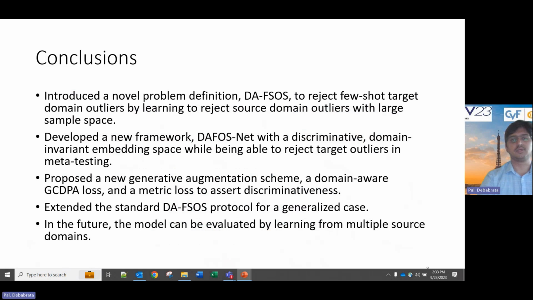Overall, we proposed DFSOS, a novel problem formulation, and experimented with both the standard case and the generalized case. We introduced DAFOSNet, having a discriminative domain embedding space with several loss objectives. Further, we can perform multiple source domain optimization at meta training time. We expect better accuracy in that case.